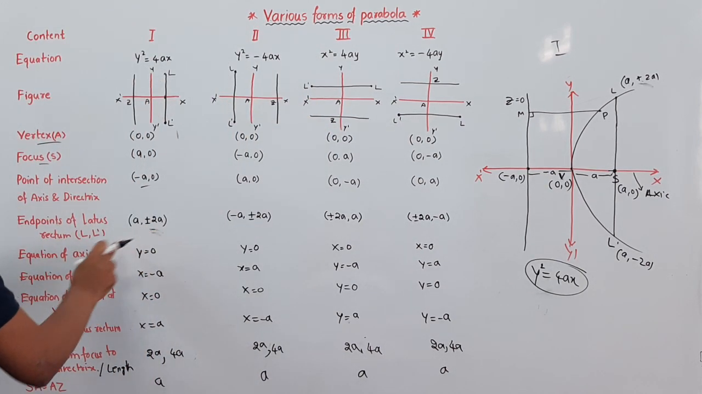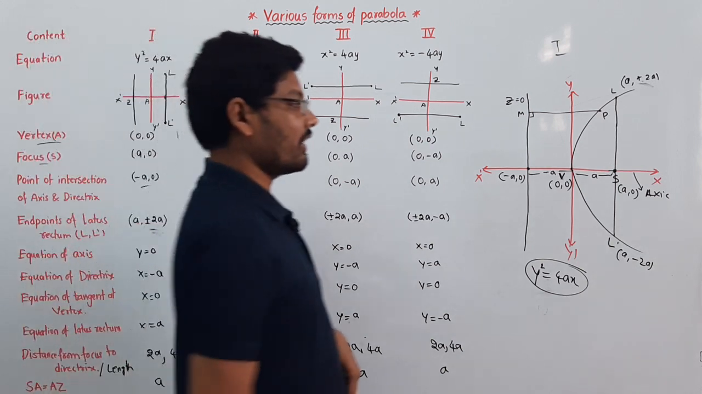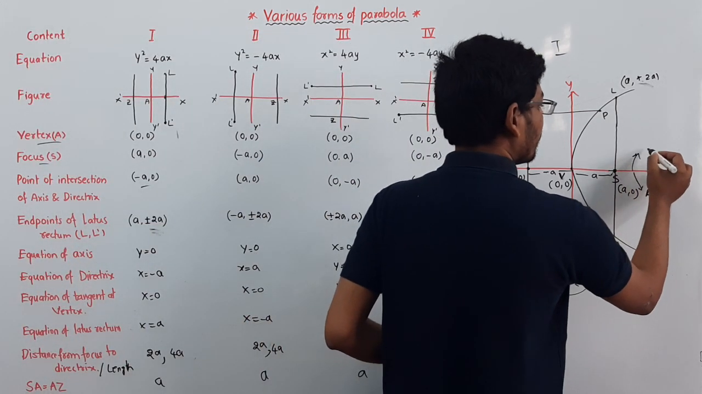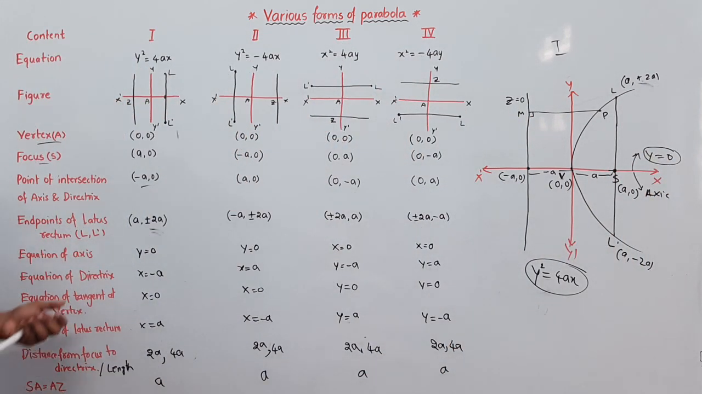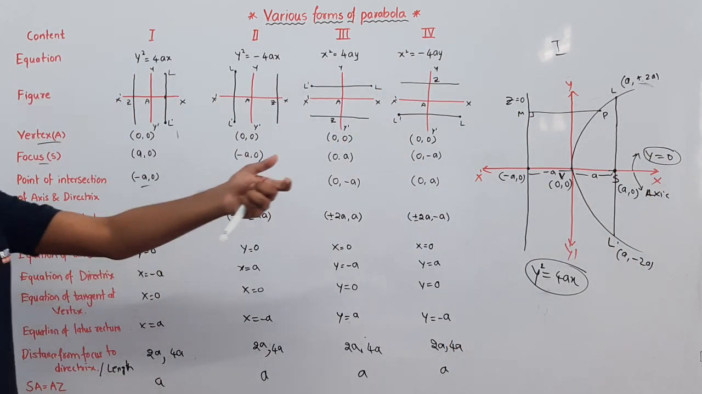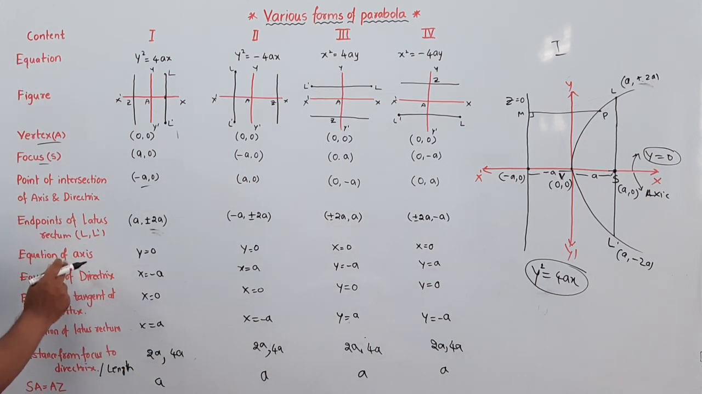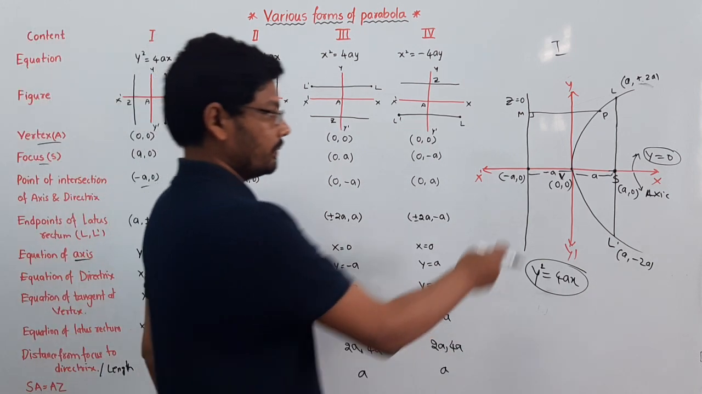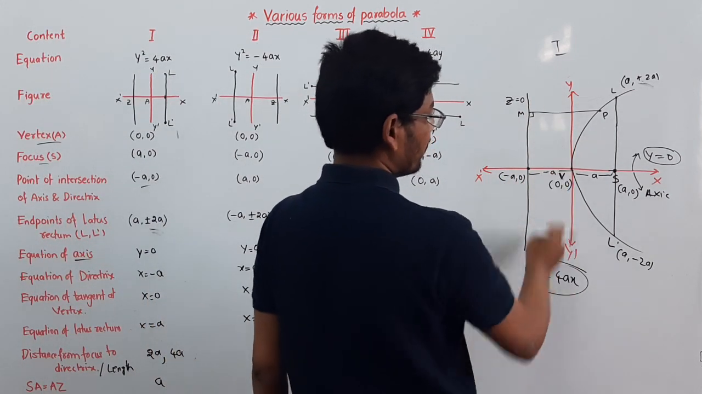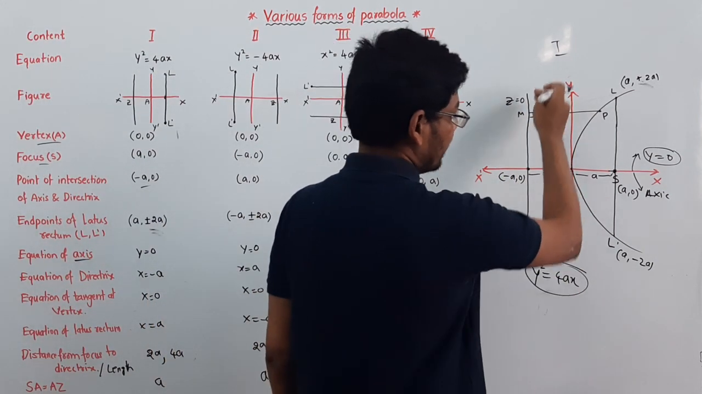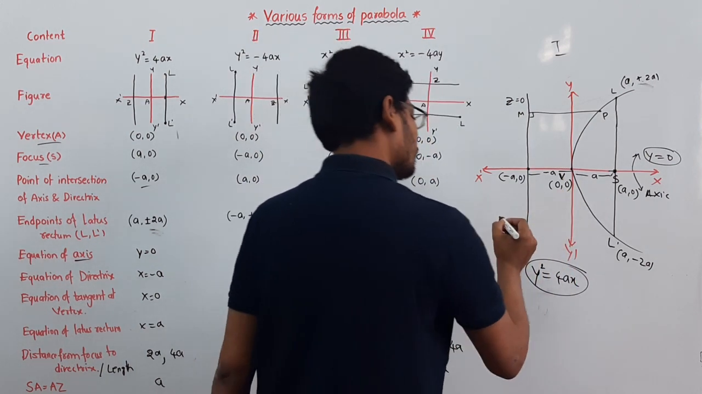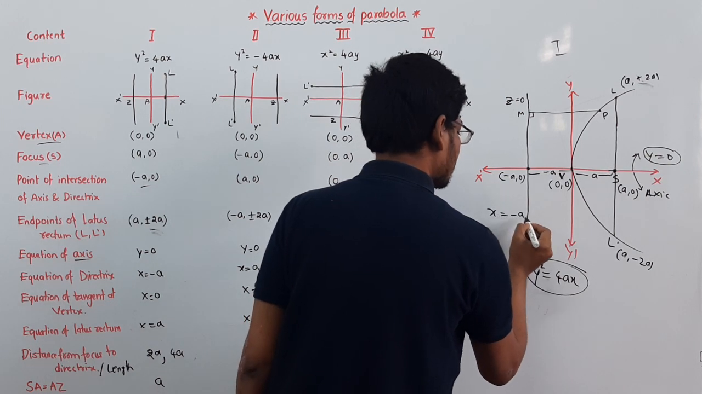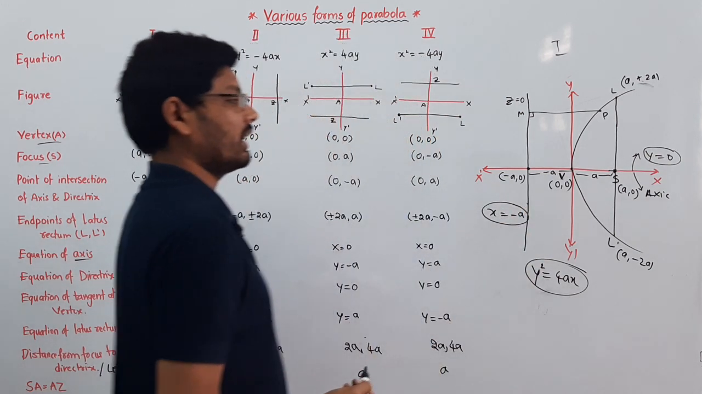And the equation of axis. What will be the equation of the axis? It will be y is equal to 0, because the axis is the x axis itself, so y is equal to 0 is the equation of the axis. The equation of directrix: it is on the negative side of the x axis, so it can be written as x is equal to minus a. This is the equation of the directrix.